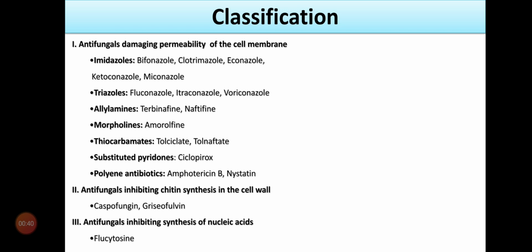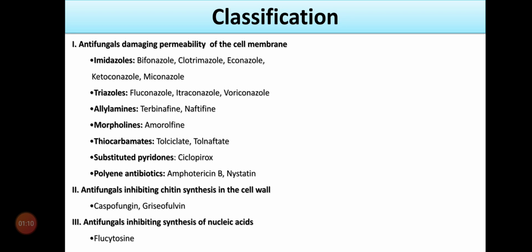In the last lecture we learned the classification. Today I am going to repeat the classification again. The antifungal agents are broadly classified into three major classes. The first major class is antifungal agents damaging the permeability of the cell membrane. In this major class, the subclasses are imidazole derivatives, triazole derivatives, allylamines, morpholine derivatives, thiocarbamates, substituted pyridones, and the last subtype